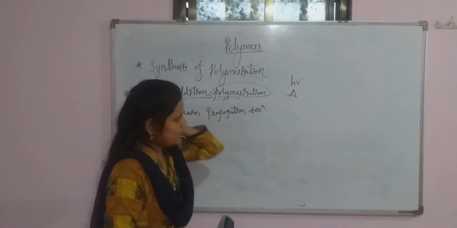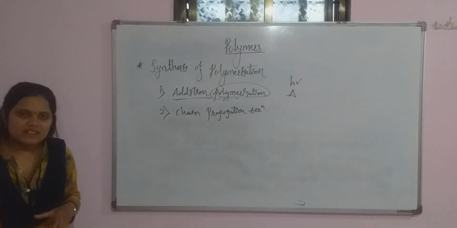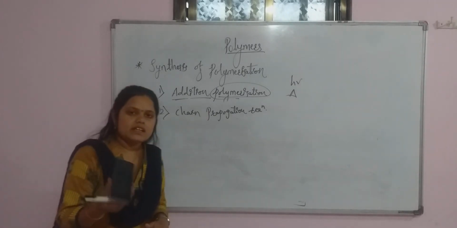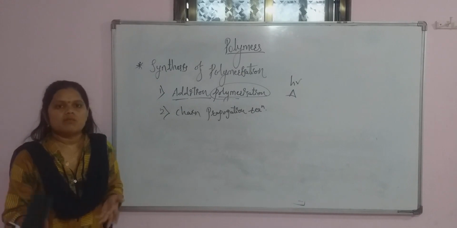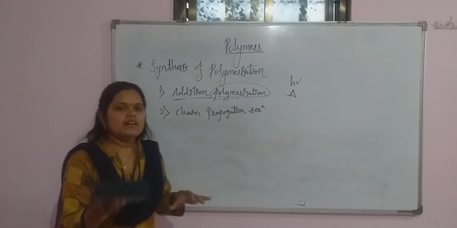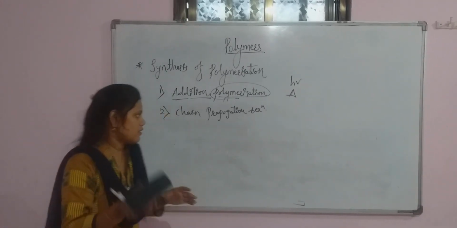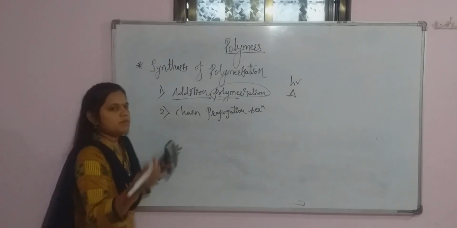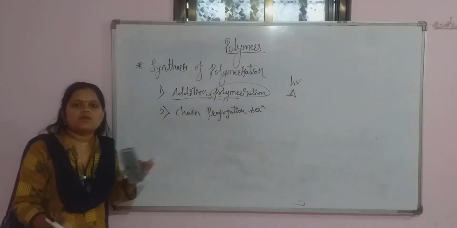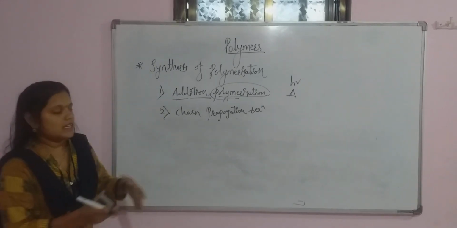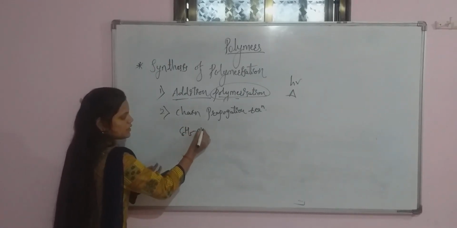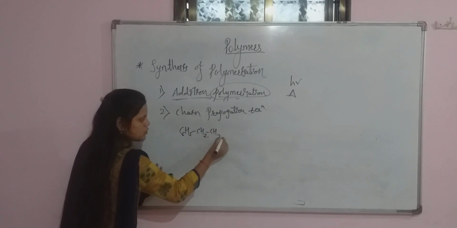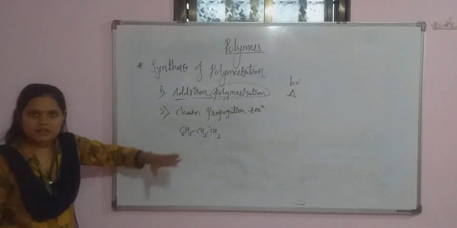Under homolytic cleavage, there is the formation of a phenyl radical, and this phenyl radical reacts with alkene or ethene, forming a new radical with a higher molecular weight. So in the chain propagation reaction, the product formed in the chain initiation reaction is C6H5 CH2 dot. This radical is formed in the first step.